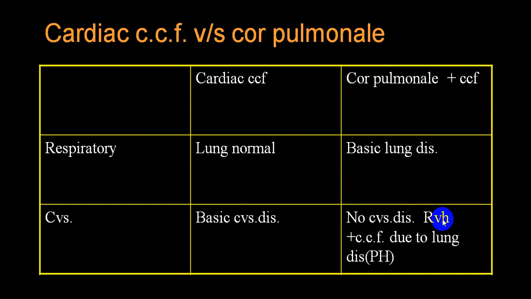You will have only RVH and evidence of congestive cardiac failure. There will be absence of left ventricular failure signs, cardiomyopathy, valvular heart disease, ischemic heart disease, pericardial disease, all those will be absent.